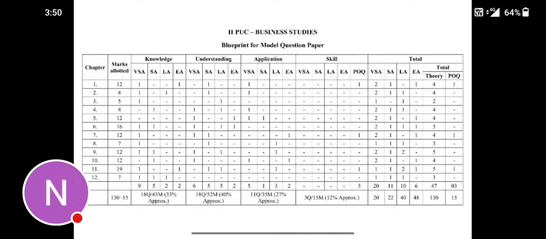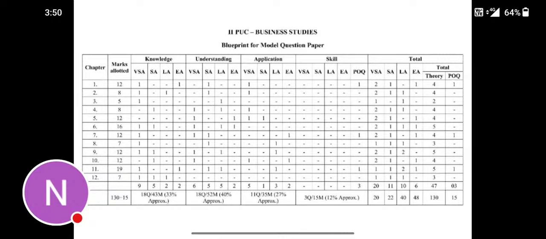And from the eighth chapter, one question for very short answer from knowledge, one question for short answer from understanding, and one question for long answer from application. And in the ninth chapter, one question for short answer from knowledge, one question for very short answer from understanding, one question for application, and one question for enlarged answers, applications.